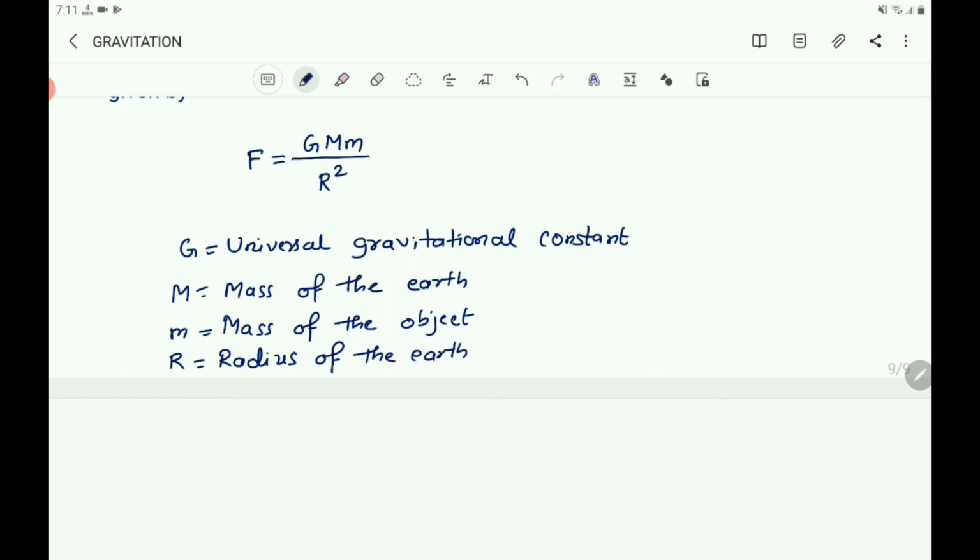Here we have considered that the whole mass of earth is concentrated at its center, and r is the radius of the earth, that is the distance between the center of the earth and the point on the surface of the earth at which the object is there.